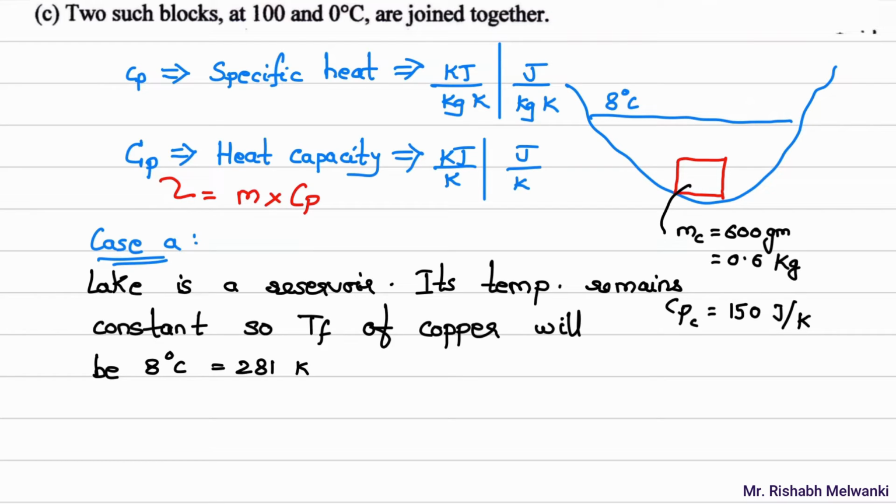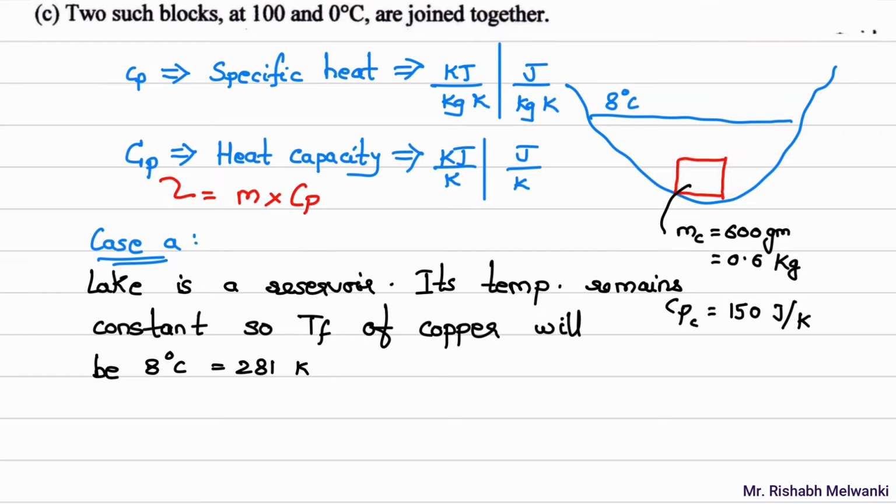Now understand this. What will happen? We are considering this lake as a reservoir, so its temperature will remain constant. What is its temperature? 8 degrees Celsius. So if the copper block is placed inside the lake, what will be the final temperature?